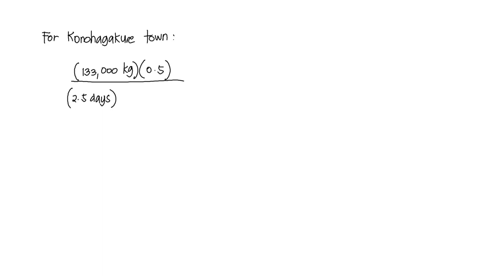The collection is twice weekly, divided by the 6,750 kilograms per day per truck, which is the capacity of each truck. So for the Konohagakure town, we need 3.94, or equivalent to 4 trucks.